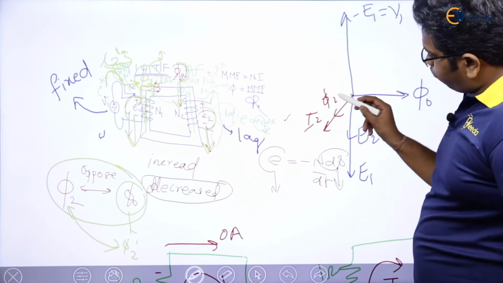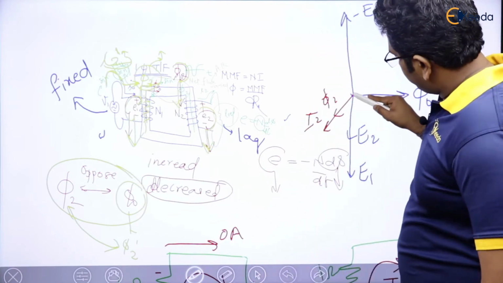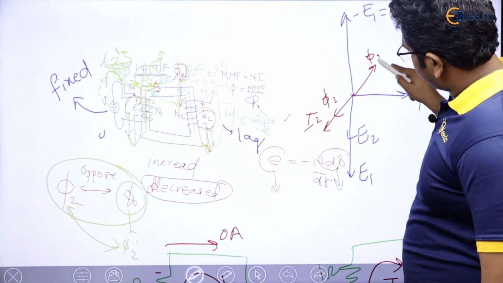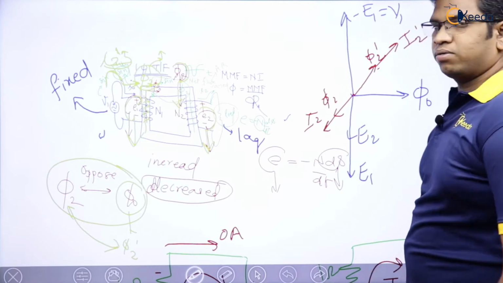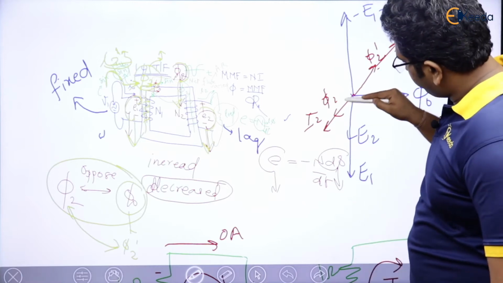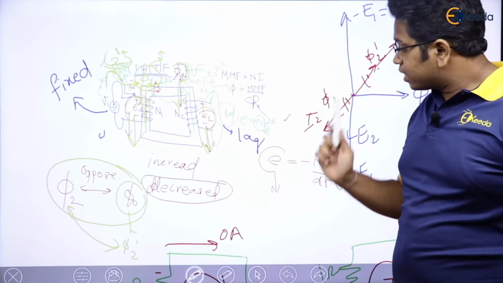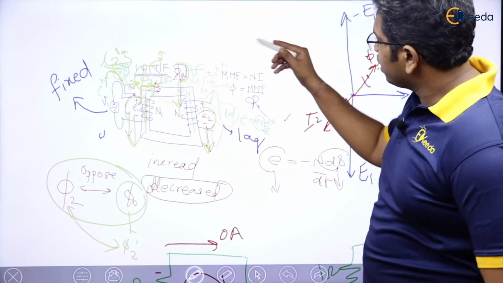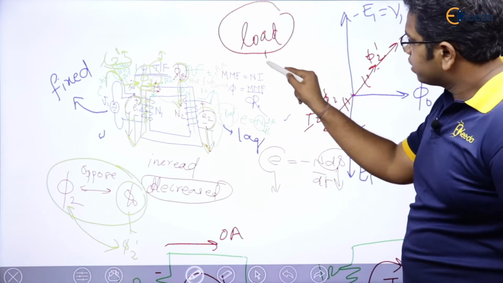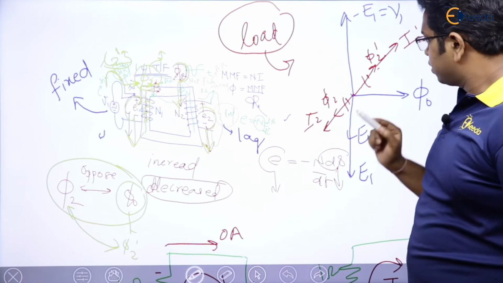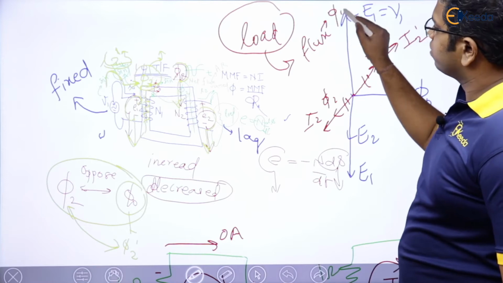Now you please tell me, phi 2 is here, we have seen that phi 2 dash will come. Phi 2 dash will come like this, right? And for this phi 2 dash, I2 dash has to be there. Already we know that since phi 2 and phi 2 dash are exactly equal and opposite to each other, can I say that in loading conditions also, when the transformer is loaded, the net flux which is there is going to remain phi naught only?